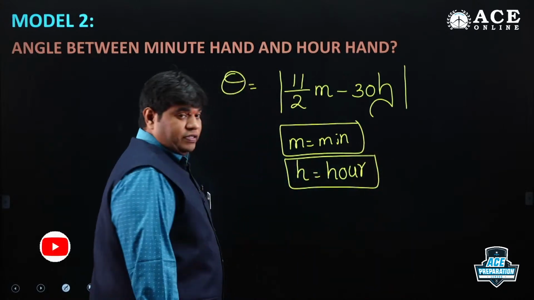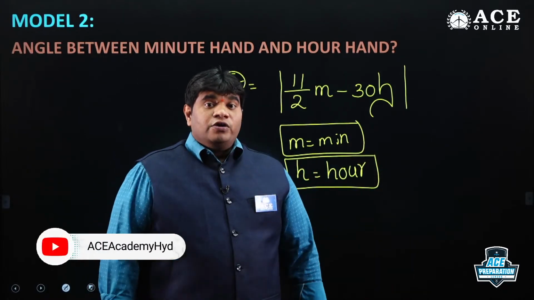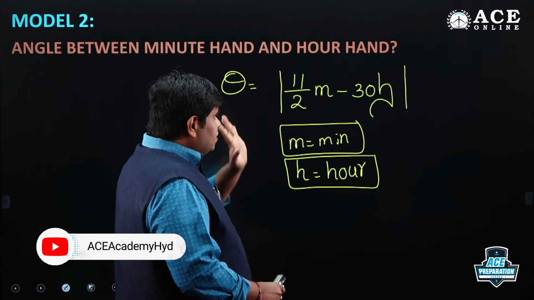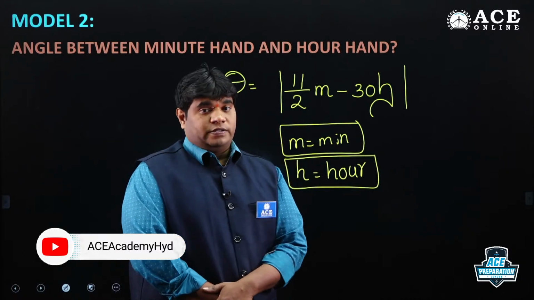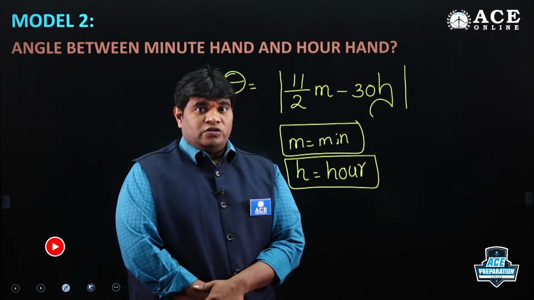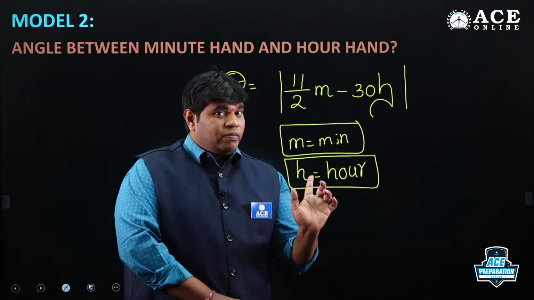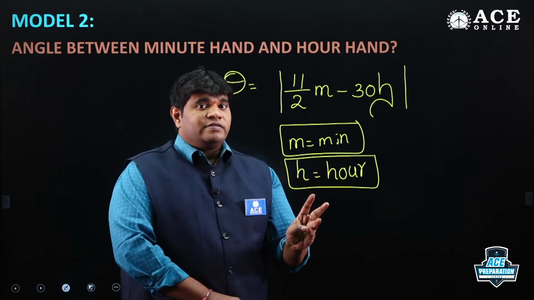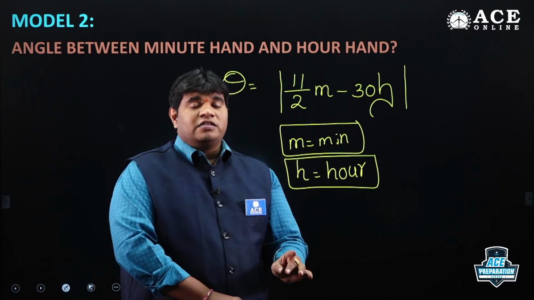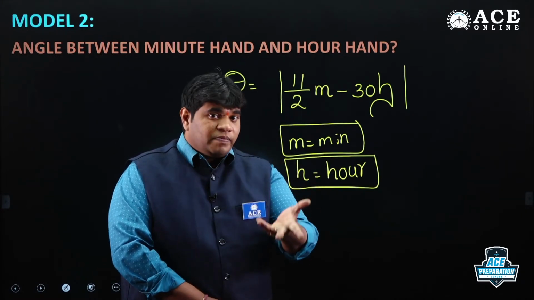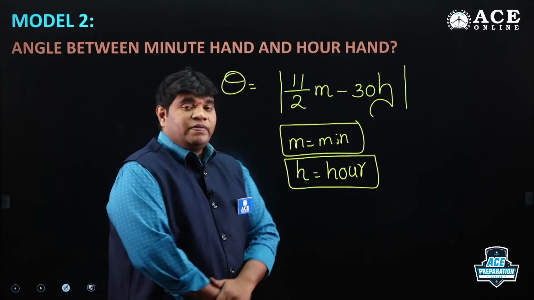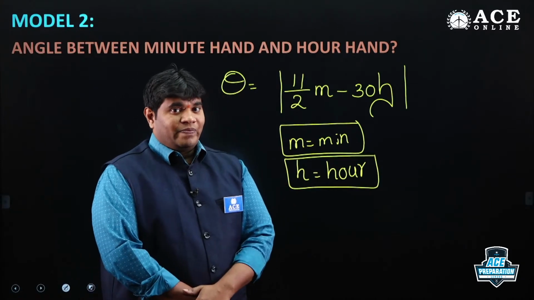This is the universal concept. If you remember this formula, any question is very easy. Shortcuts are secondary. Coincide concept, straight line concept, perpendicular concept, any angle depends upon your requirement: replace theta and you get the answer.